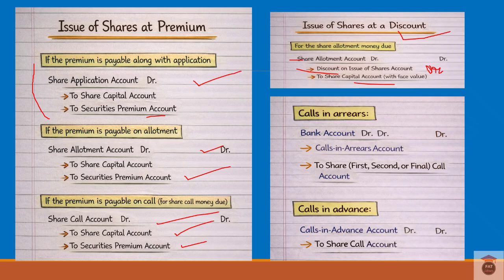Okay. Now for calls in arrears, if the shareholders have not paid the amount on the calls made by the company, the journal entry will be bank account debtor, calls in arrears account debtor, this is also debtor, to share call account. If it is the first call, we write first call account; if it is the second call, second call account; and if it is the final call, final call account. Then calls in advance: shareholders pay money before the company asks for it. For that, the journal entry will be calls in advance account debtor to share call account.